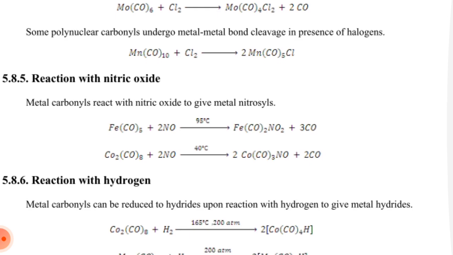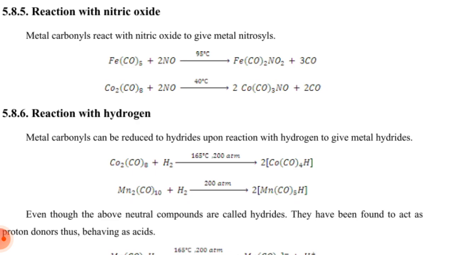Mo(CO)6 reacts with chlorine to give Mo(CO)4Cl2 and 2 carbon monoxide. Some polynuclear carbonyls undergo metal-metal bond cleavage in the presence of halogen. Mn2(CO)10 reacts with chlorine to give 2 Mn(CO)5Cl.